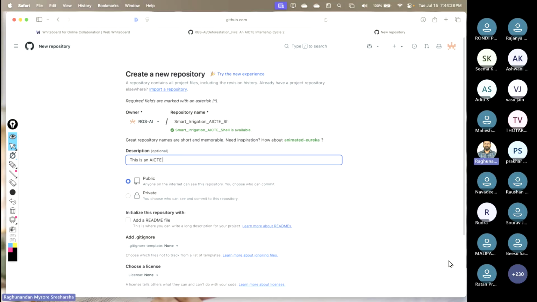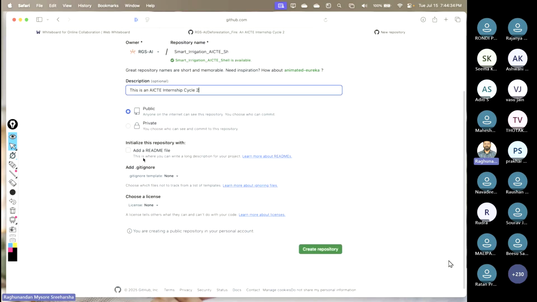For the description, you can say this is an AICTE internship, cycle 2. Keep it public. The repo should be public. Don't keep it private. All your submissions will be evaluated, meaning our evaluators will be checking them continuously, so keep it public, they have to see it.